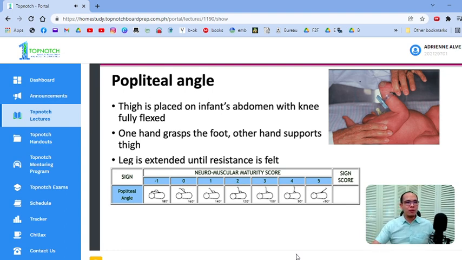One hand grasps the foot, the other hand supports the thigh, the leg is then extended, so i-extend mo siya until resistance is felt. Hindi mo siya kailangan pilitin kung saan yung pinakamalayo. And where you feel the resistance, that's where you record it. Kapag preterm yan, wala kang resistance hanggang dito. Kapag full term or mas mature yung baby, mas maagang papasok yung resistance. So again, with the knees flexed, dahan-dahan i-extend mo siya.